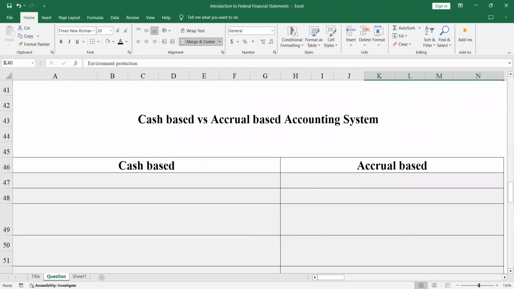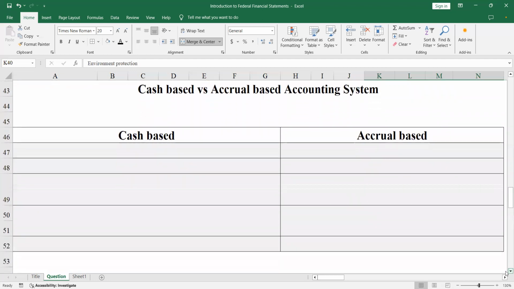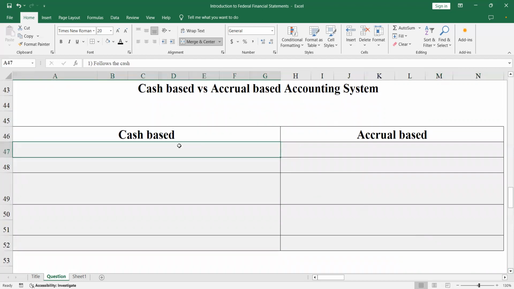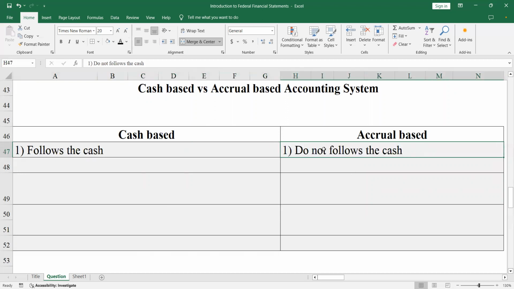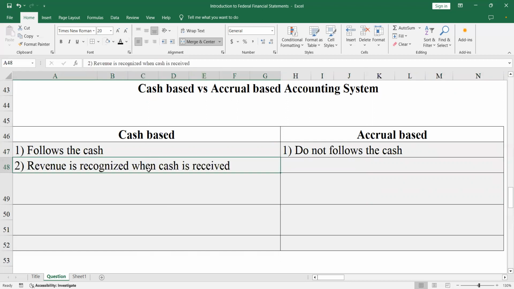Now, cash-based versus accrual-based accounting systems. The cash-based accounting system follows the cash, while the accrual-based accounting system does not follow the cash. In the cash-based system, whenever you get cash, you recognize revenue.